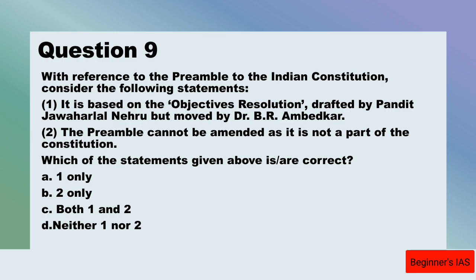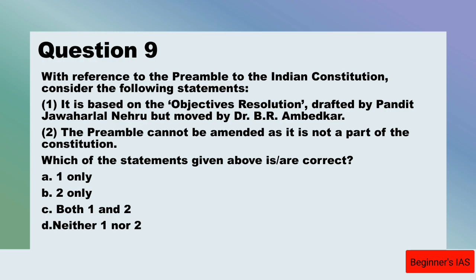It has been amended by the 42nd Constitutional Amendment Act 1976, which added 3 new words: socialist, secular, and integrity. Therefore, statement number 2 is also wrong, since it was amended one time, that is the 42nd Constitutional Amendment.